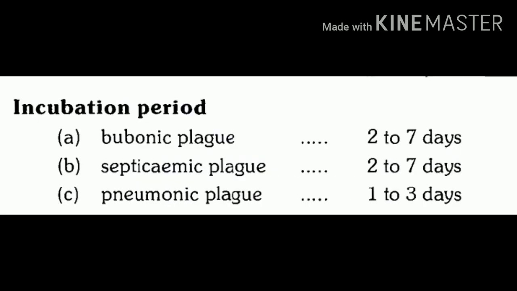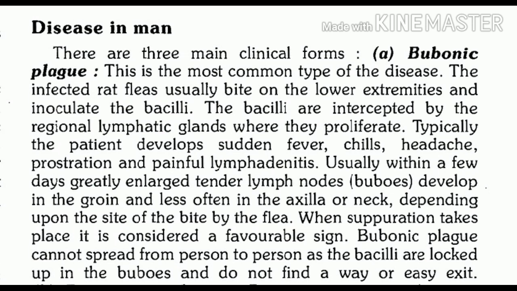What is the incubation period? So the incubation period is variable depending on the clinical form. As we said, human plague may manifest in 3 clinical forms, which can be bubonic plague, septicemic plague or pneumonic plague. So the incubation period is very short for pneumonic plague, which is 1 to 3 days, and for bubonic or septicemic it is 2 to 7 days. Now what clinical picture can we find in these 3 forms? So let us first discuss bubonic plague.